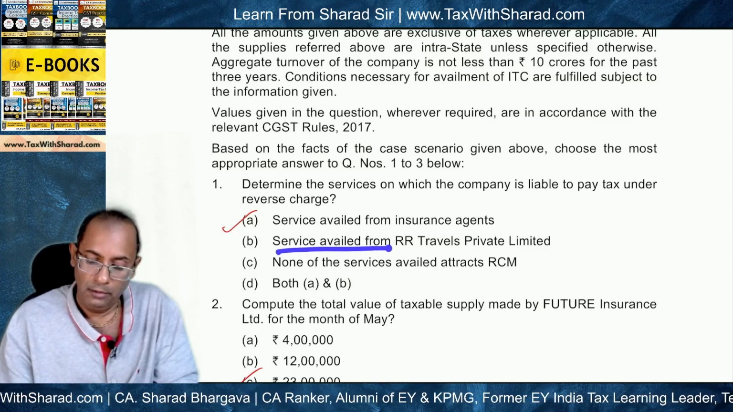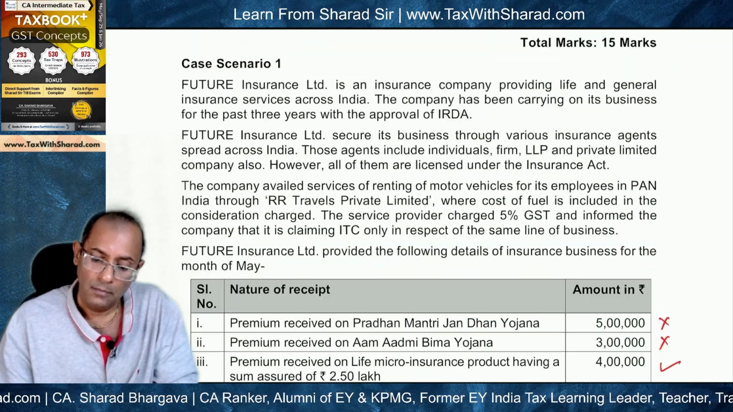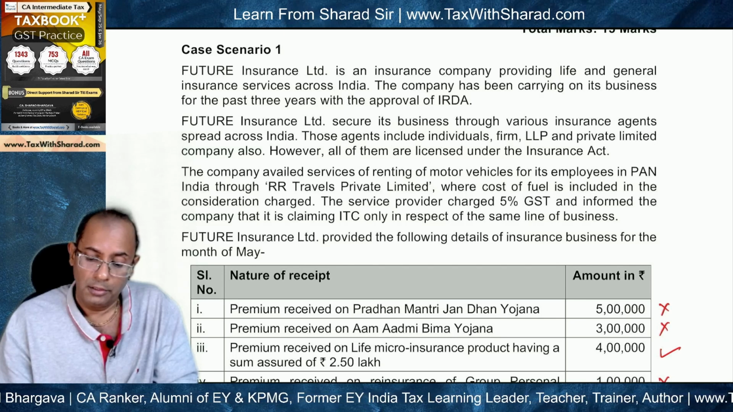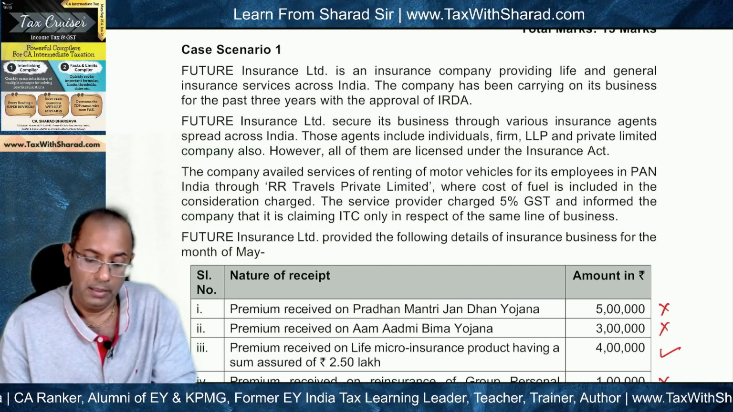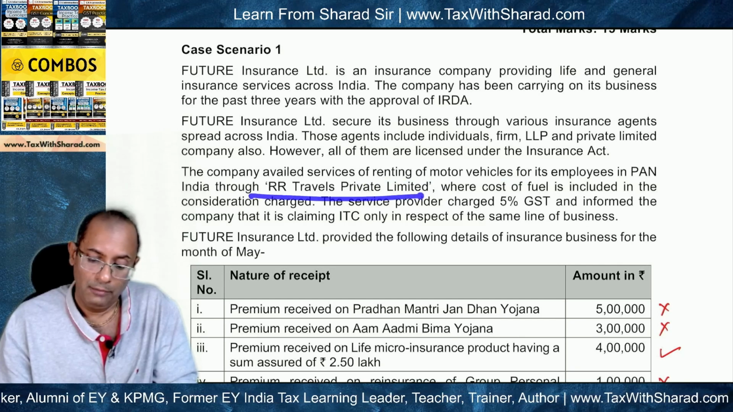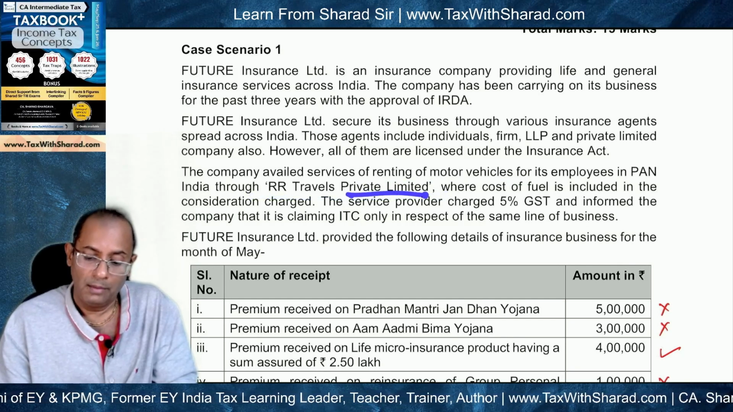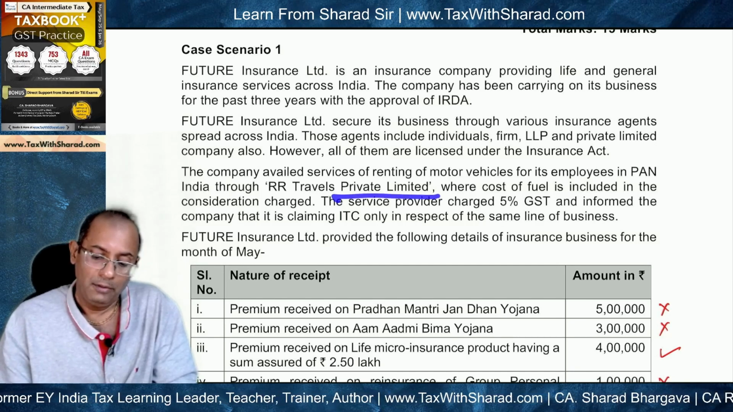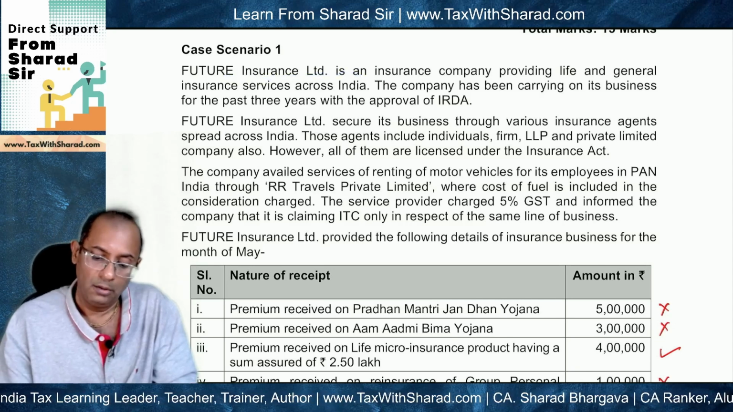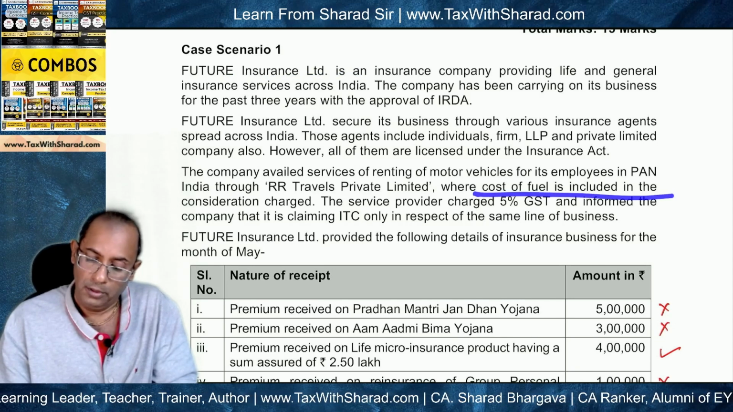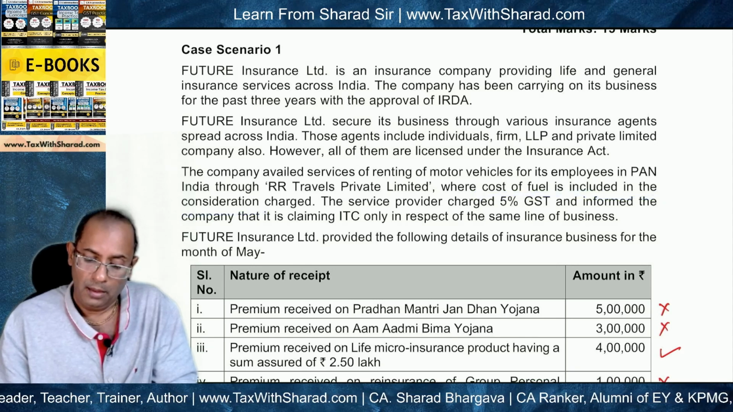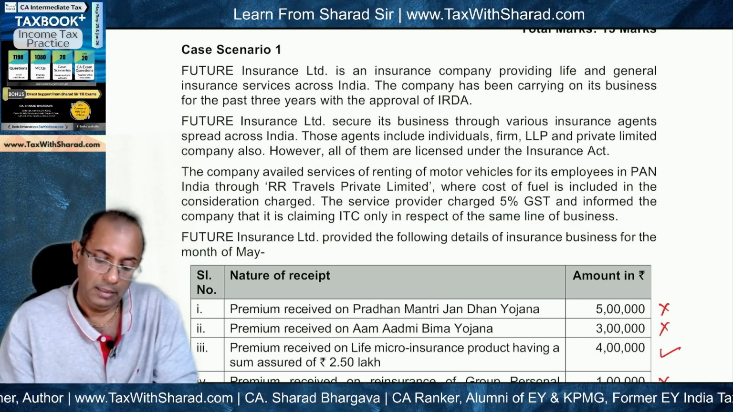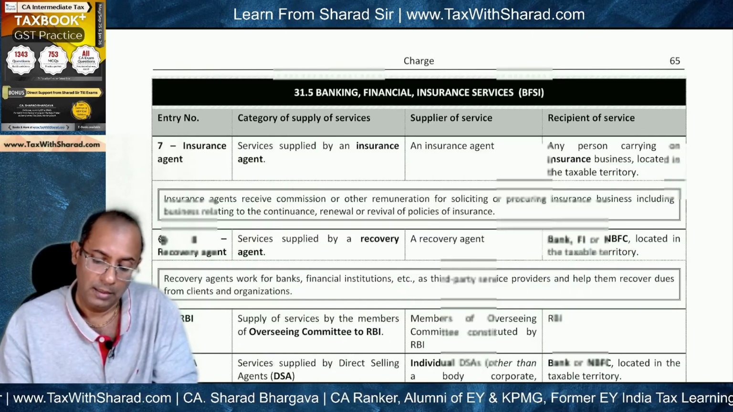The other option is service availed from RR Travels Private Limited. So what service has been availed here? The company avails services of renting of motor vehicles for its employees in Pan India through RR Travels Private Limited. So a company has rendered services to a company. RR Travels is a company and Future Insurance is a company. So body corporate to body corporate. Cost of fuel is included in consideration, and RR Travels has charged 5% GST and informed that it is claiming ITC only in respect of the same line of business. So is RCM applicable in this case?